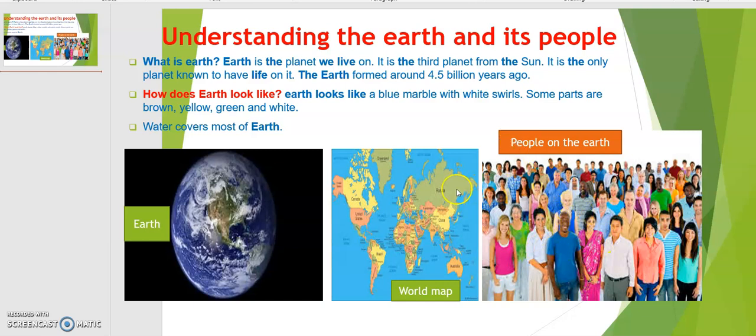This is how the earth formed, and this is how people are managing the earth and living on it. As humans living on the earth, we are responsible. We have to protect the earth, keep it safe, and keep our environment around the earth.